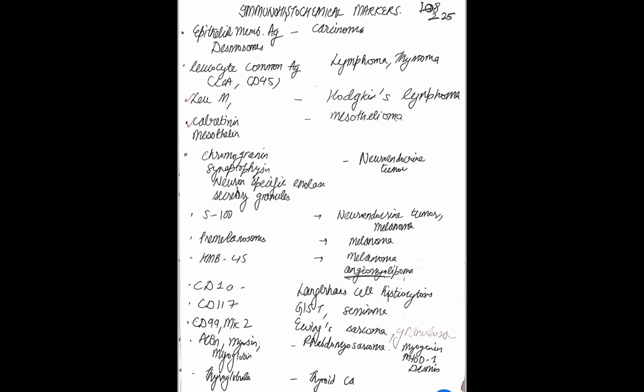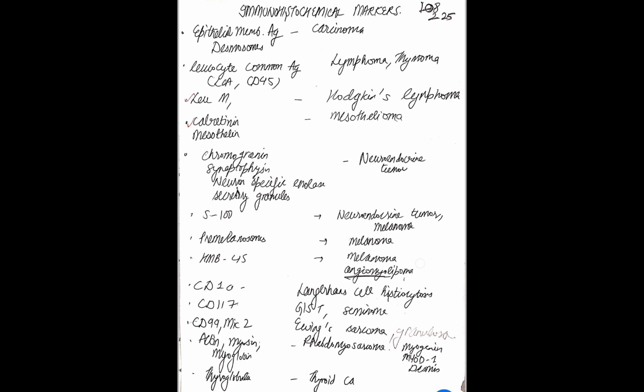Then we have another list: epithelial membrane antigen and desmosomes linked with carcinoma. Leukocyte common antigen, that is CD45, is linked with lymphoma and thymoma. LeuM1 is Hodgkin's. Calretinin and mesothelin are with mesothelioma. Retinin, that is reticular fibers. Mesothelin is linked with mesothelioma. In the neuroendocrine tumors, we have chromogranin, synaptophysin, NSE, and secretory granules. So if anything is mentioned from these four or five things, then it is neuroendocrine tumor. Chromogranin, synaptophysin, NSE, secretory granules, and S100. S100 is linked with the neuroendocrine tumor.